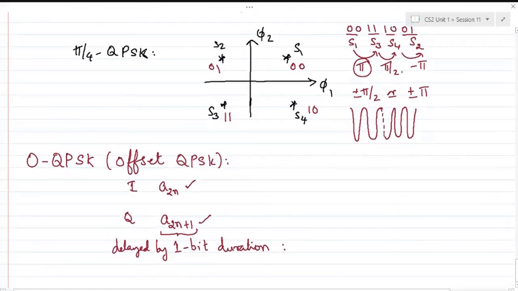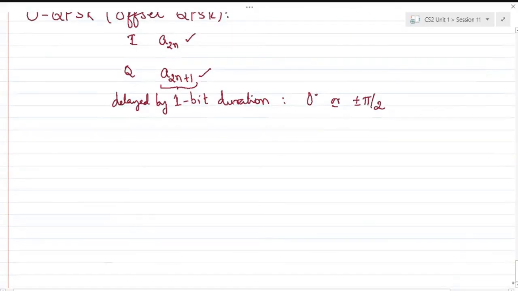So the plus or minus pi or plus or minus pi by 2 phase transitions can be reduced to either 0 degrees or simply plus or minus pi by 2. So the jumps of plus or minus pi can be reduced to a smaller phase transition, and you can reduce the non-linearity in the case of OQPSK.